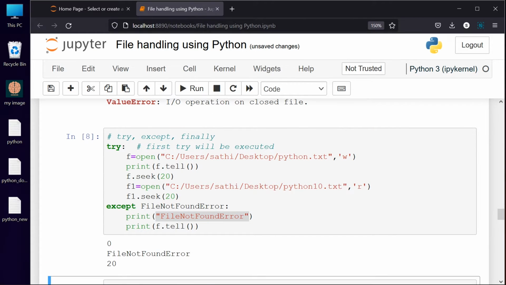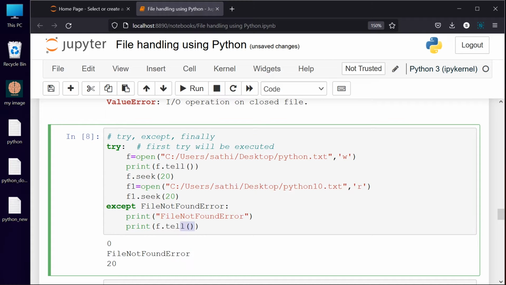So see here, it is an error. But what happened, if that error occurs, you just print the statement and try to check it. So what is the implication I am giving here? f.tell is open because the Python text file is opened. We know that, right? So f.tell is there.